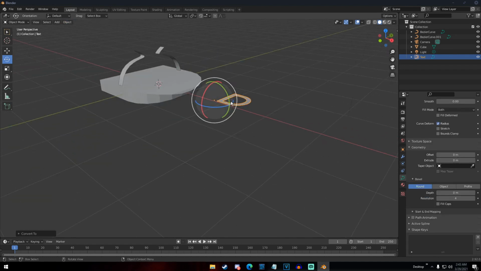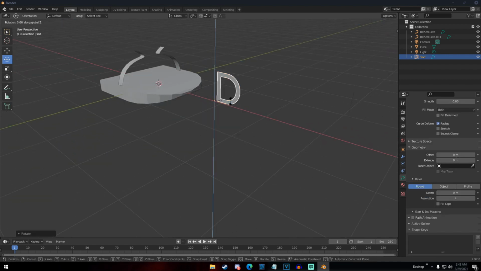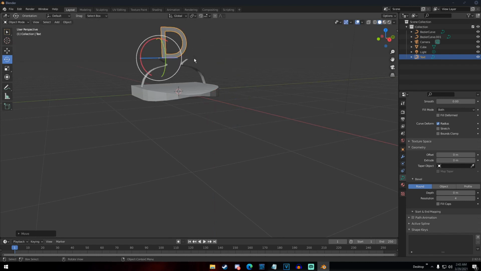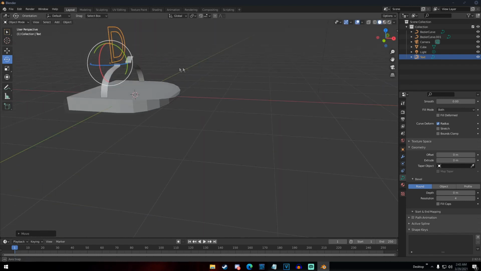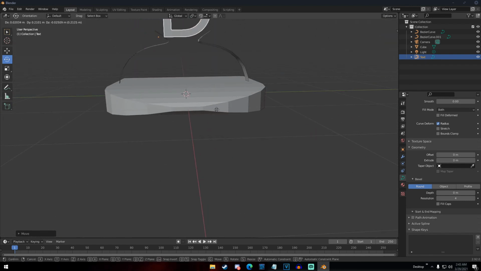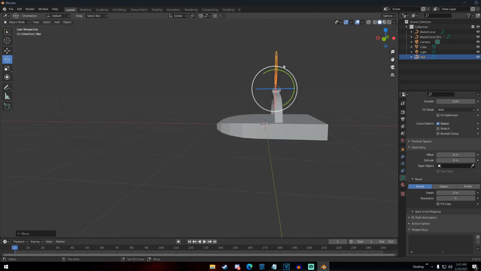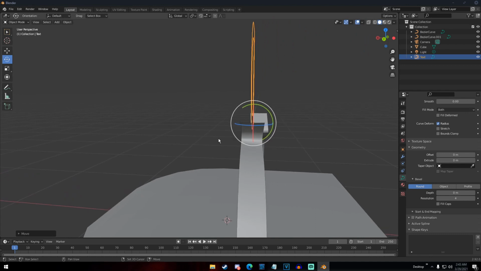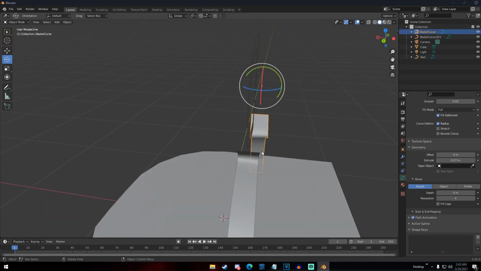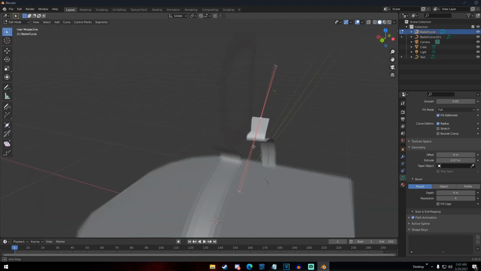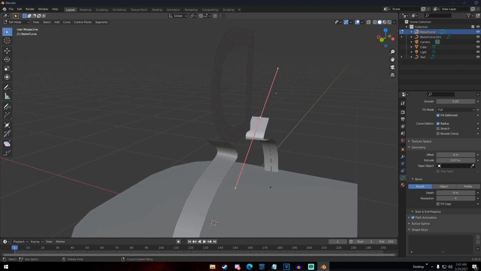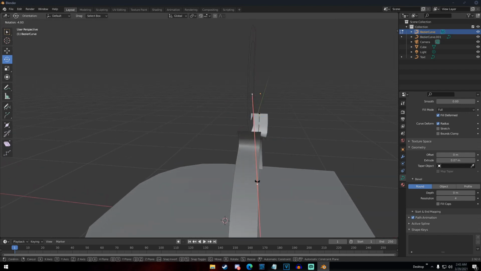Then I finally converted it to a mesh, and just rotated it a little bit, and I put it up there. Just slapped it up there right on the stand. Then I realized I don't want just a D. I don't want a plain D. So, with my newfound curve power, I started messing with the curves on this D. I started rotating some stuff a little bit.